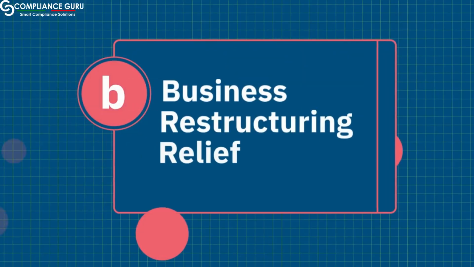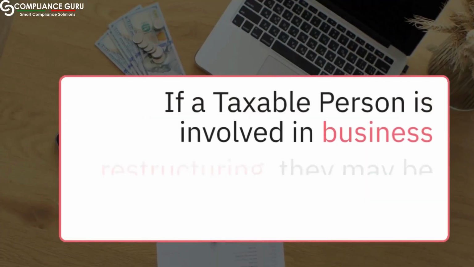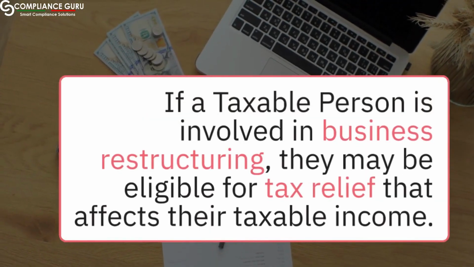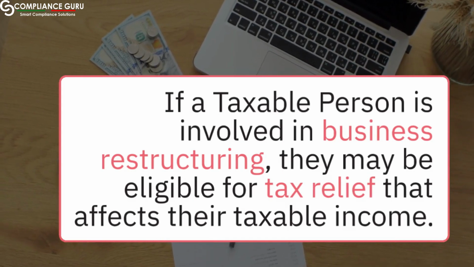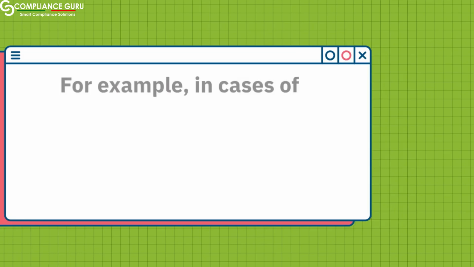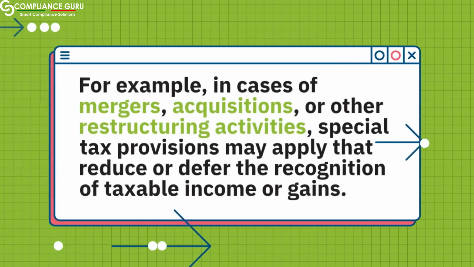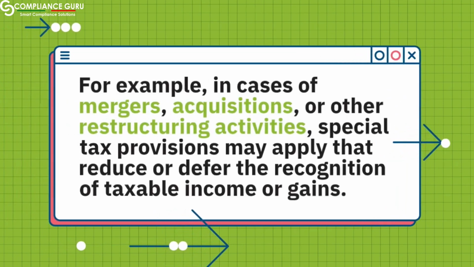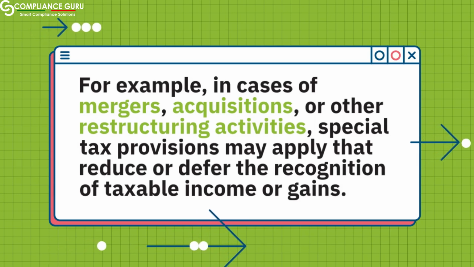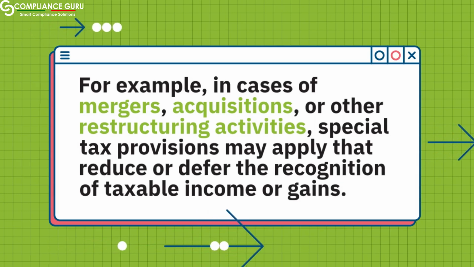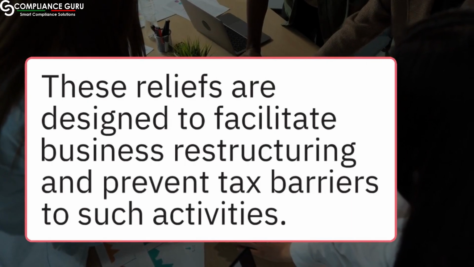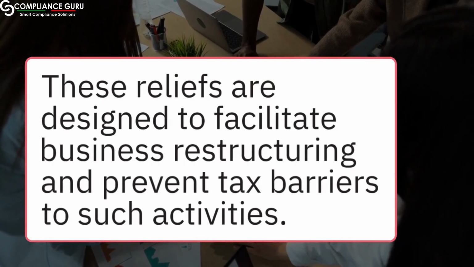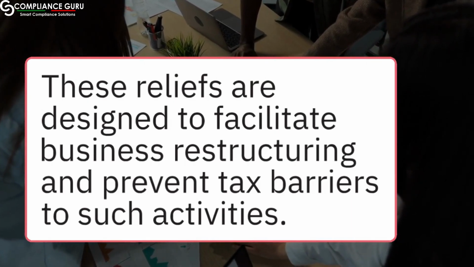B. Business restructuring relief. If a taxable person is involved in business restructuring, they may be eligible for tax relief that affects their taxable income. For example, in cases of mergers, acquisitions, or other restructuring activities, special tax provisions may apply that reduce or defer the recognition of taxable income or gains. These reliefs are designed to facilitate business restructuring and prevent tax barriers to such activities.